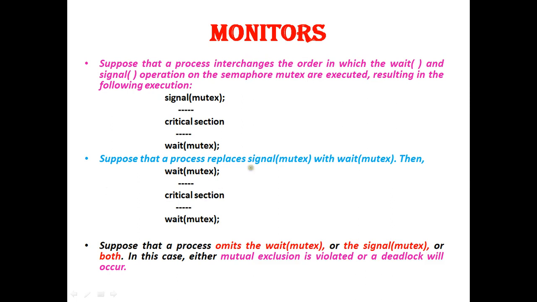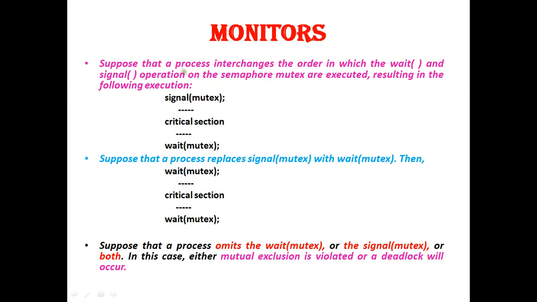Then what happens? Deadlock might occur. Or if the process omits the wait mutex or signal mutex or both, then either mutual exclusion is violated or deadlock can occur. So all these are nothing but errors.